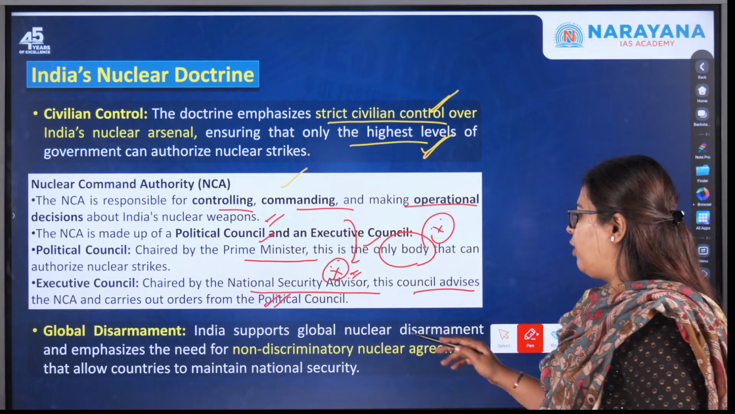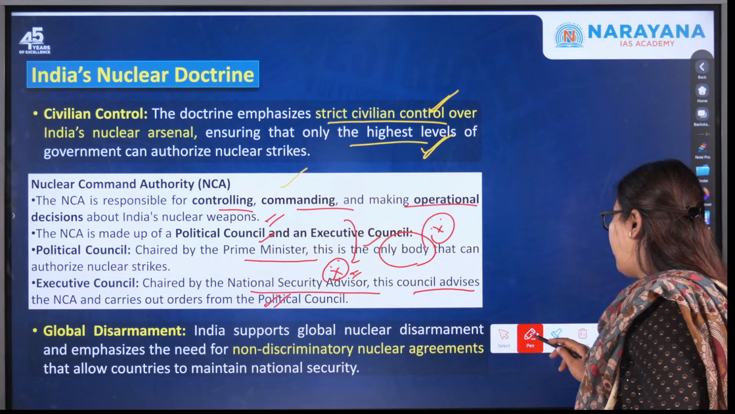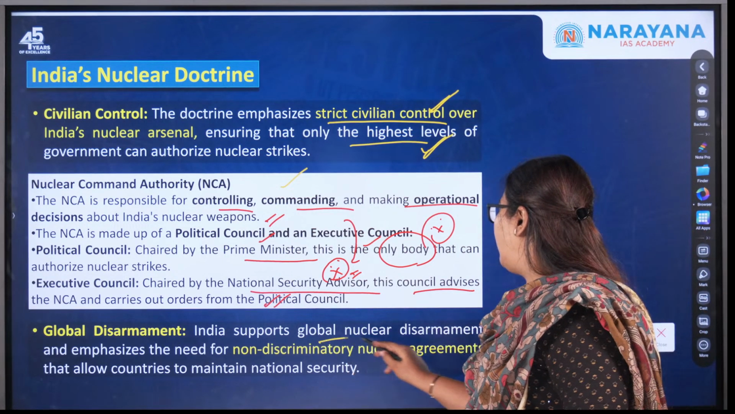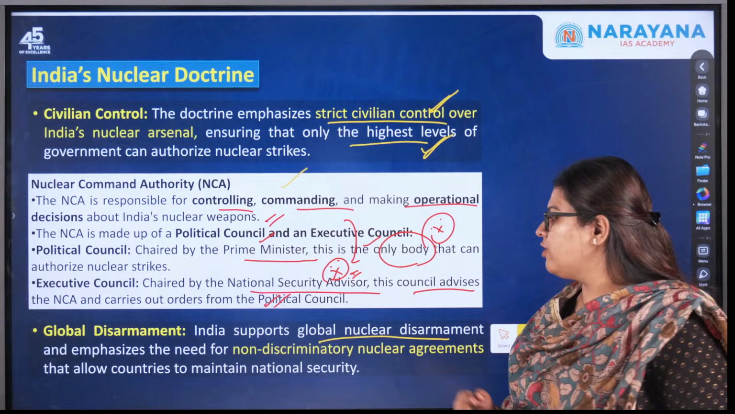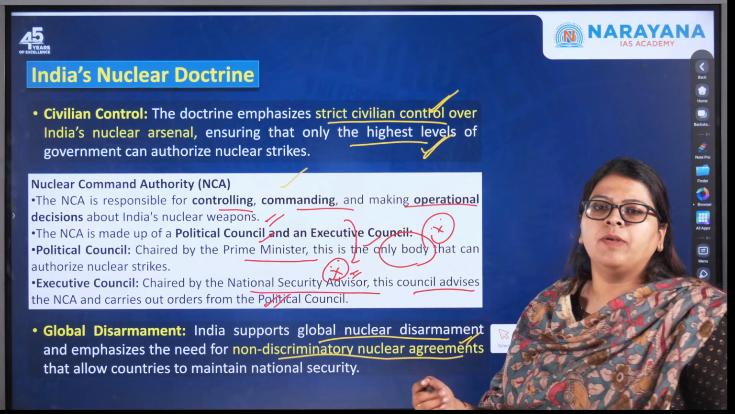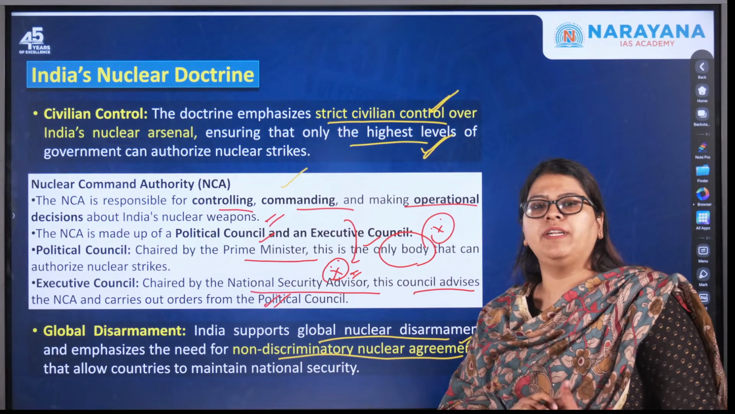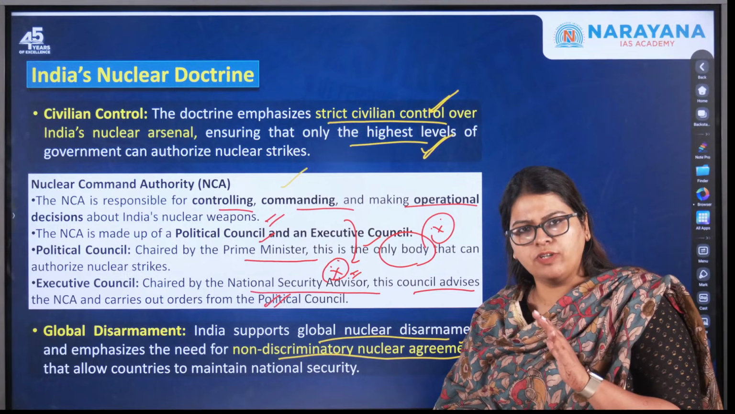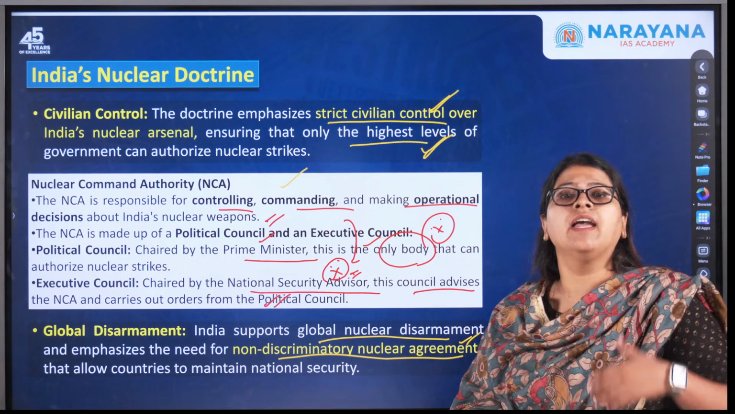Next one is global disarmament. This is also a part of India's nuclear doctrine. India supports global nuclear disarmament, and it emphasizes the need for non-discriminatory nuclear agreements. Because of past agreements like the CTBT, India felt that they were very discriminatory and supportive of the nations which already possess more.